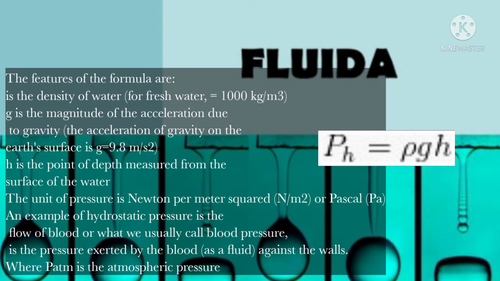Absolute pressure is the total pressure experienced by objects that are in water, and is expressed by the equation, where P atm is the atmosphere pressure. Absolute pressure is the actual pressure. So if we do experiments and get data about pressure, it is necessary to add atmosphere pressure.